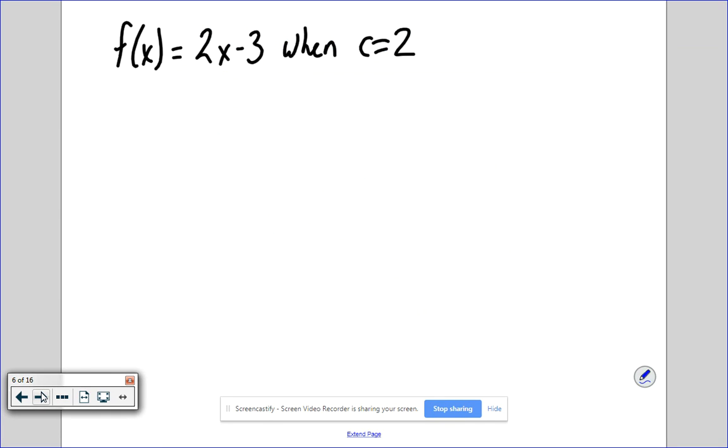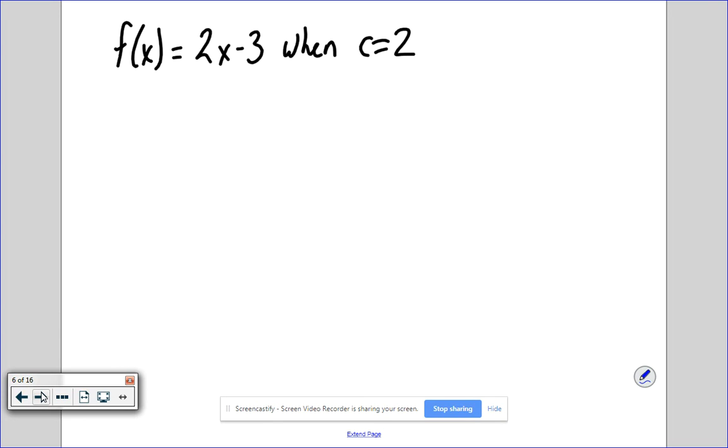So, let's actually do it. We have a line, 2x minus 3. I want to know, what is the slope when c equals 2? Well, the nice thing about lines, you already know how to find slope of lines, right? How do I find slope of a line? Just m.